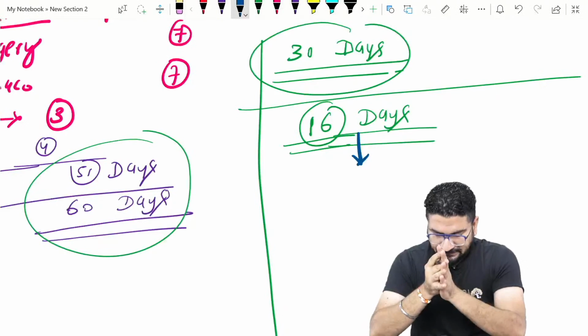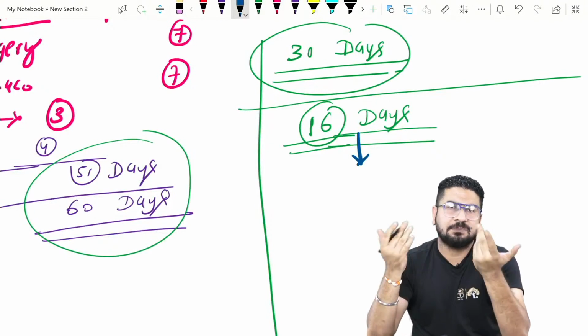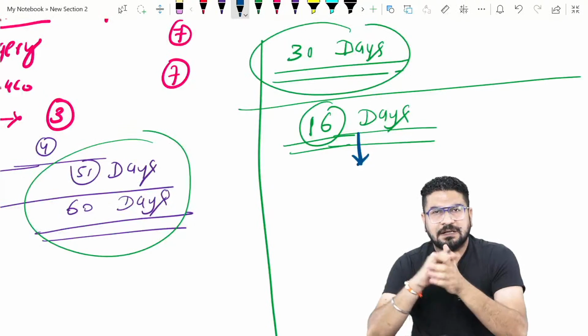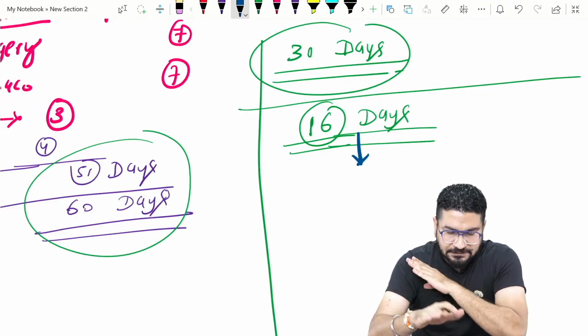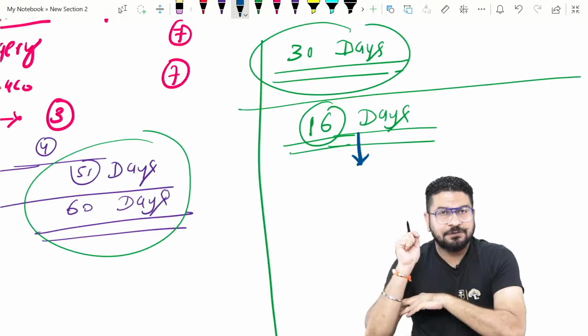For example, suppose I talk about cardiology, myocardial infarction is always an important topic. In cardiology, read that topic. Arrhythmia is important, read arrhythmia. Cardiomyopathy, sometimes they come in the exam, sometimes they may not come. So skip it, or just scroll, just go through this. So that 16 days should be yours.